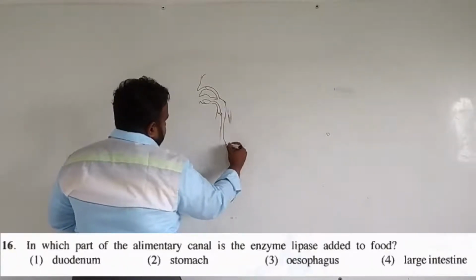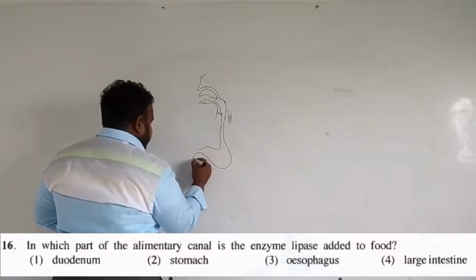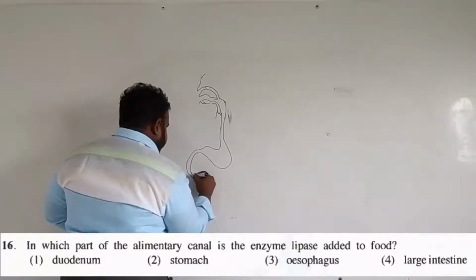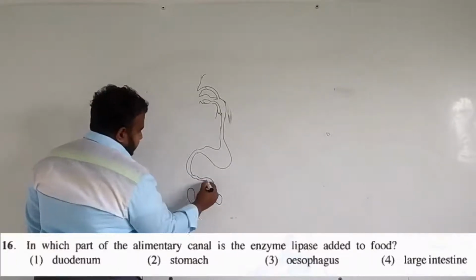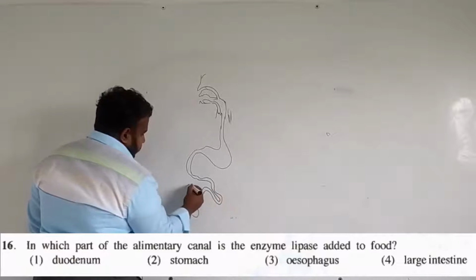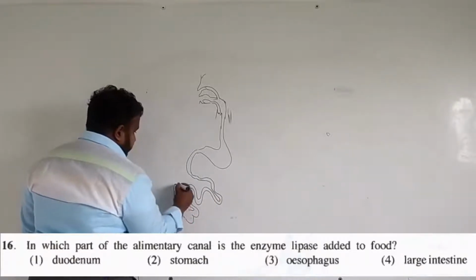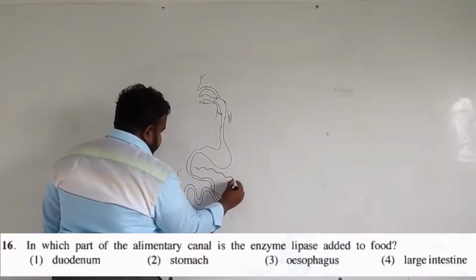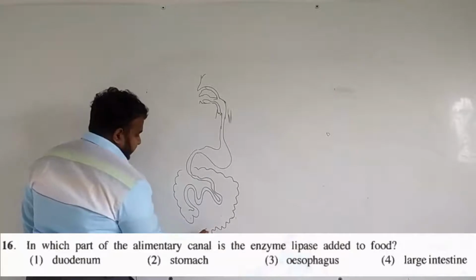Fine. So esophagus, and then the stomach. In the stomach there is going to be the duodenum, and then the small intestine, and the cecum goes to the large intestine. Right, fine. So the rectum and then the anus.